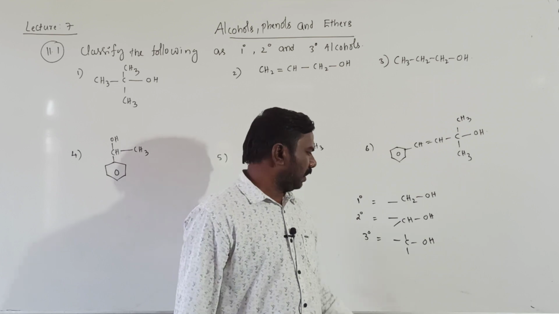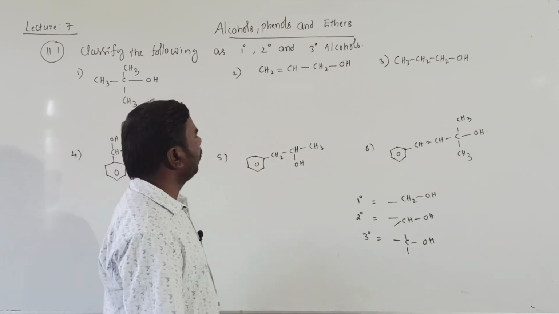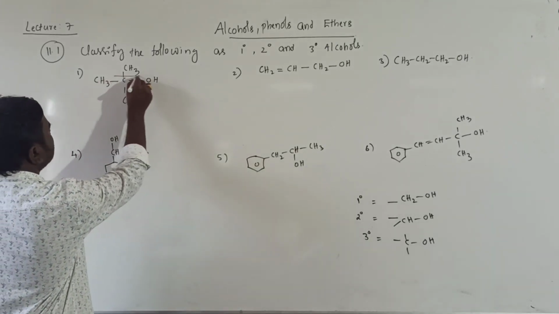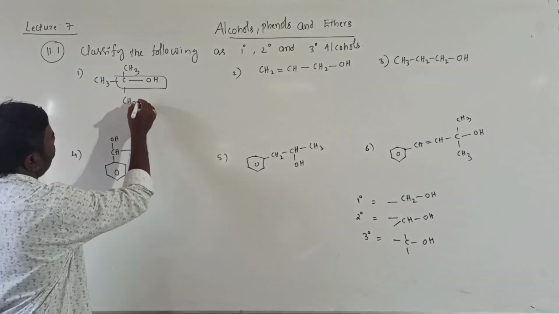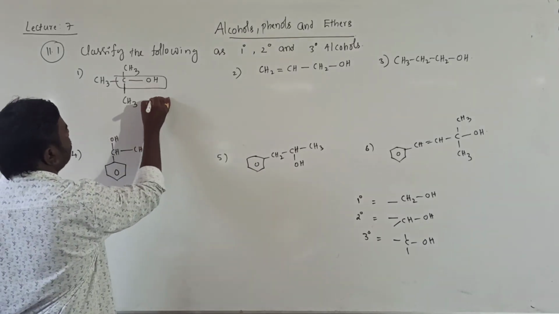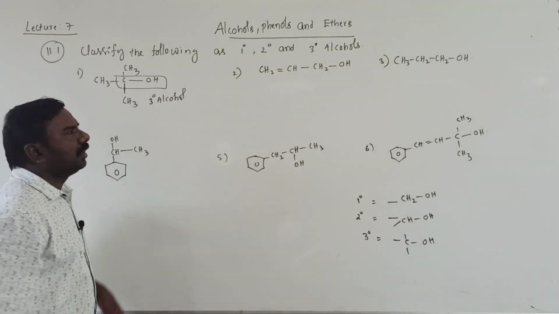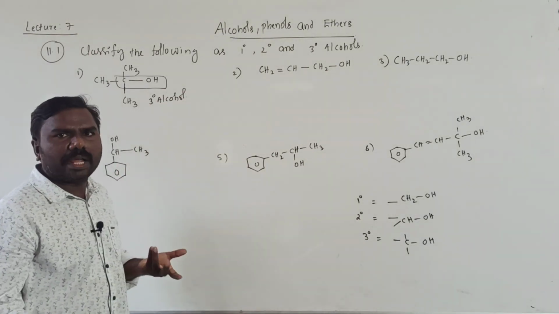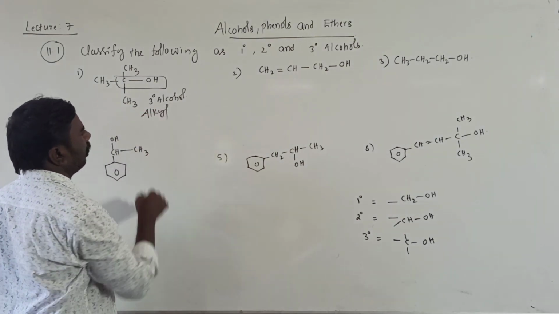You can identify very easily. It is COH, no H is there, that's why it is taken as tertiary alcohol. It is an alkyl alcohol, no aromatic ring, no allyl group. That's why alkyl tertiary alcohol.